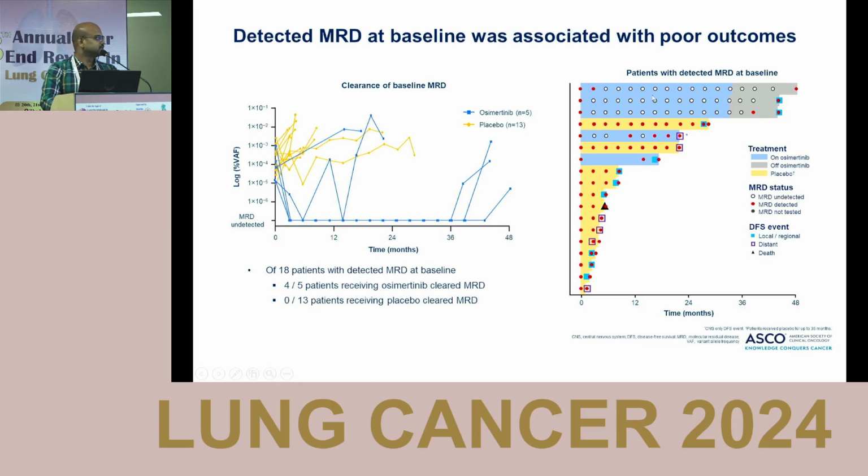Here you can see the blue color is the osimertinib. Even though MRD was detected at baseline, in the first 3 patients you can see MRD clearance was achieved, and they completed 3 years of adjuvant osimertinib. But after stopping the osimertinib, the disease recurred. In the 4th patient, MRD cleared, but again the disease recurred. But in the 5th patient, there is no clearance. So out of 5 patients, 3 patients completed 3 years of adjuvant osimertinib, and after stopping, the disease again recurred.